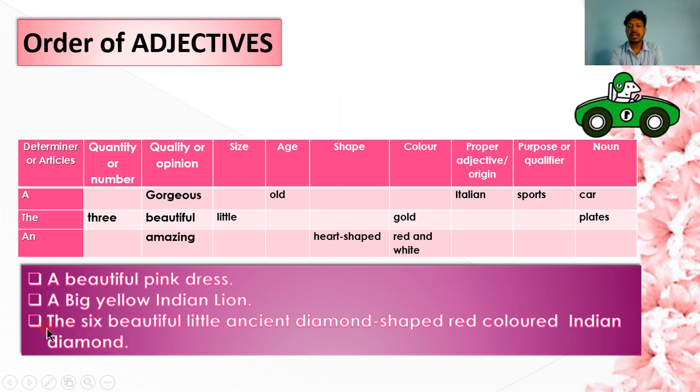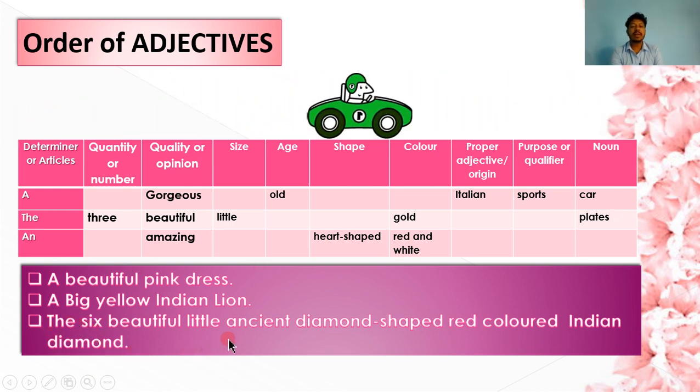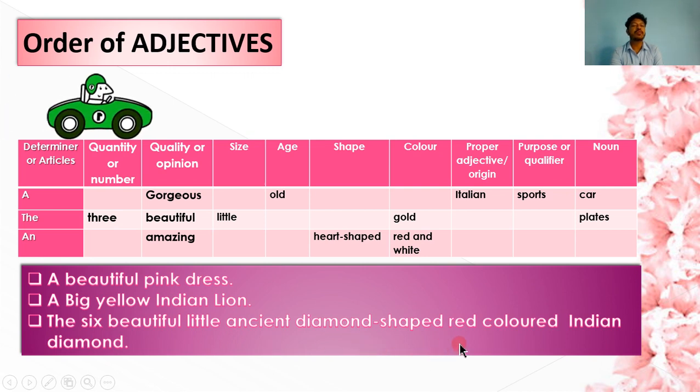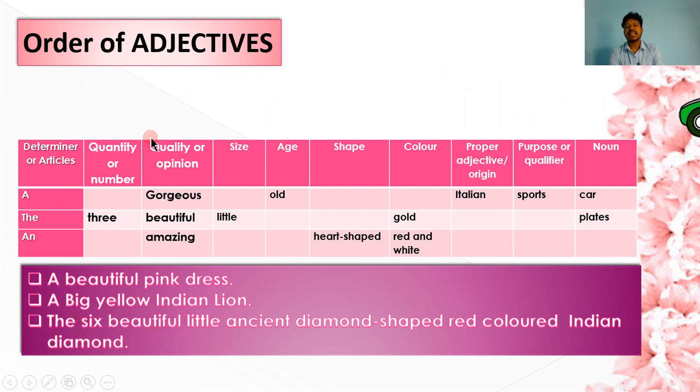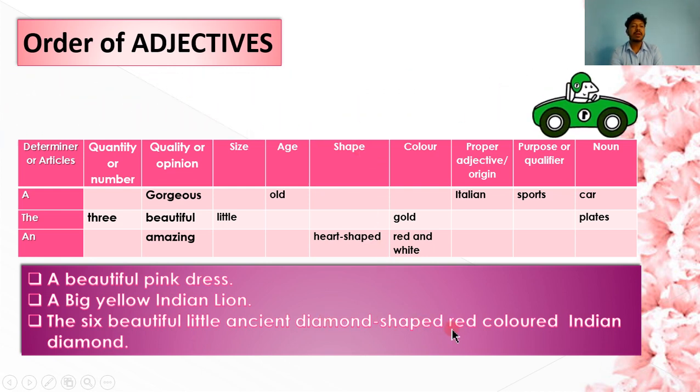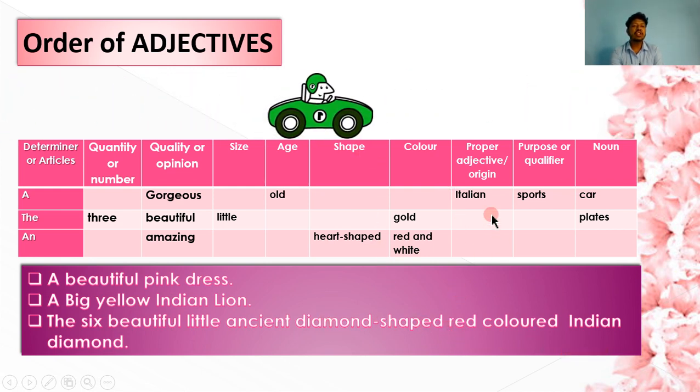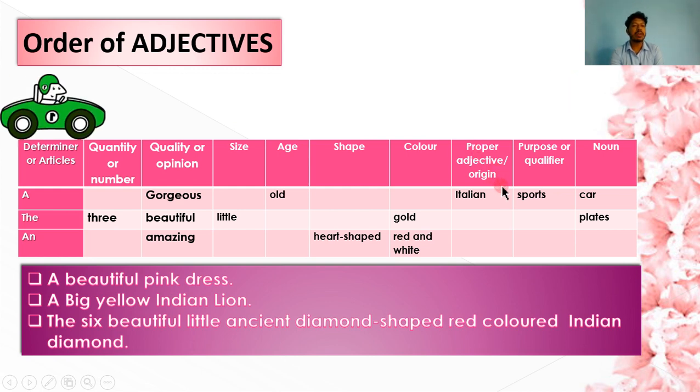Next, the 6 beautiful little ancient diamond shaped red colored Indian diamond. Okay? So, here the article, then 6 is the number or the quantity, beautiful is the opinion or quality, little is the size, age is ancient, diamond shape is the shape, red color is the color, Indian is the proper adjective or origin, and noun is diamond.